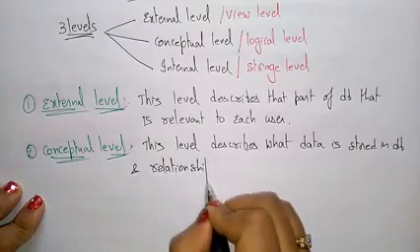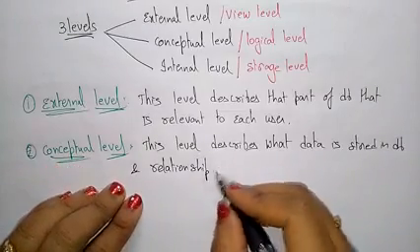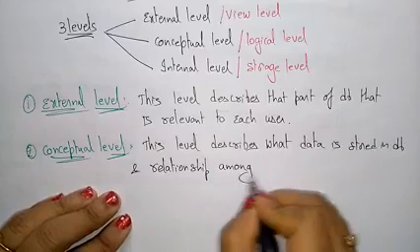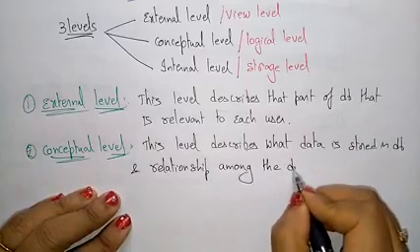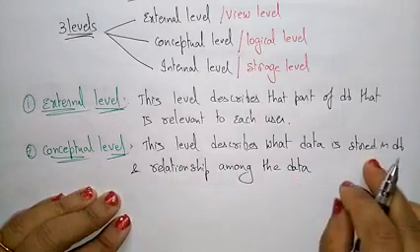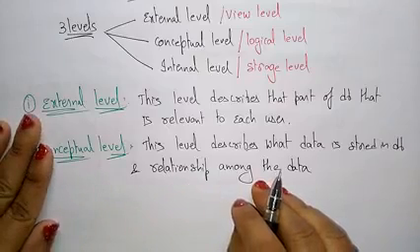I already said about this. This conceptual level means the logical level mainly depends upon the relationship among the data. So it describes the relationship among the data that is present in the database. So this level describes what data is stored in database and relationship among the data.